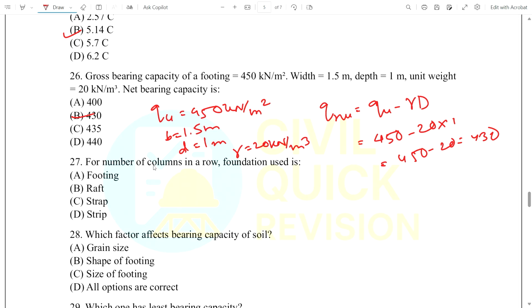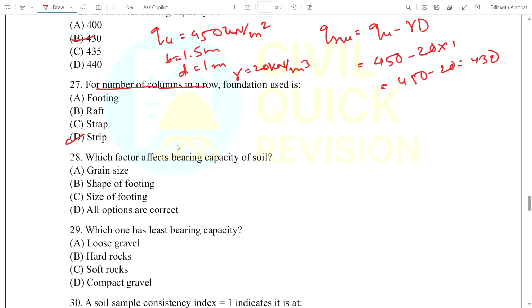Number 27. For a number of columns in a row, which foundation is used? It is the strip footing. Okay. Question number 28. Which factor affects bearing capacity of soil? Grain size, shape of the footing, size of the footing, or all of the above. The option is all of the above.